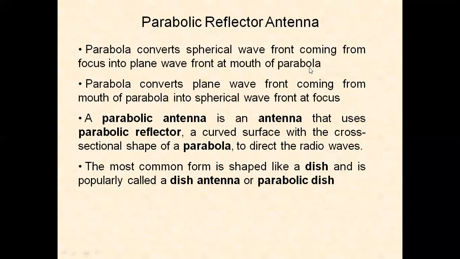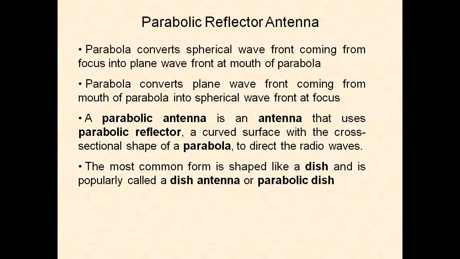Then those plane waves will pass through the channel. In this case, it is acting like a transmitting antenna. The parabola also converts plane waves coming from another transmitting antenna; they are reflected, made into spherical waves, and are available at the focus point. We can collect those spherical waves, and the primary feed antenna will convert them into an electrical signal, which is applied to a receiver.